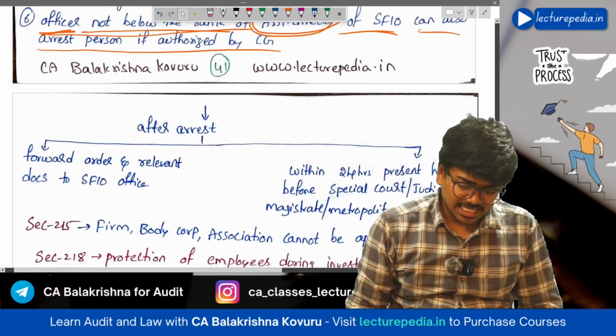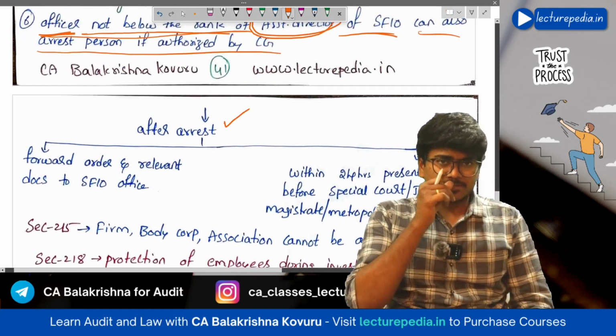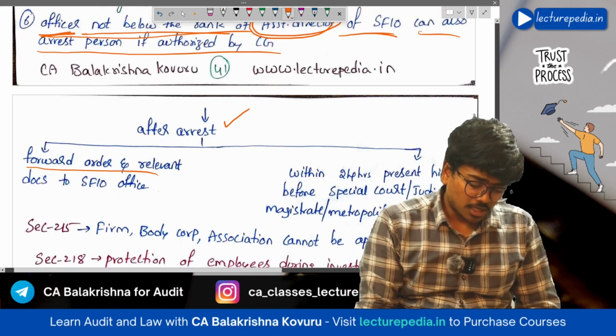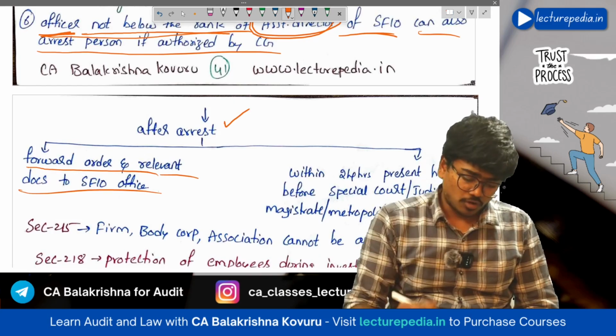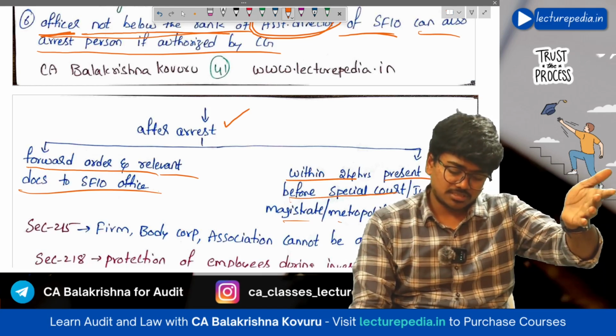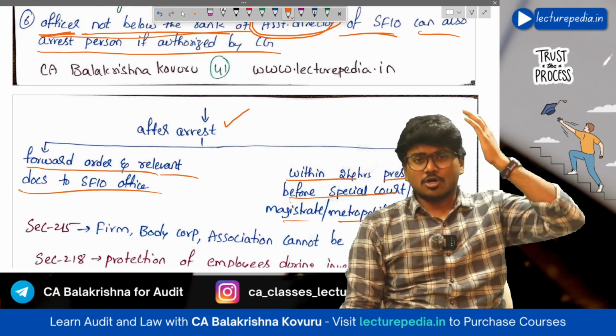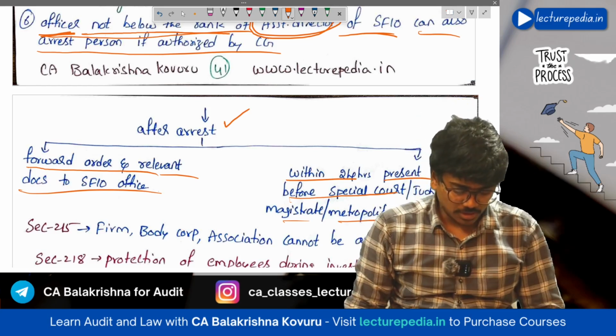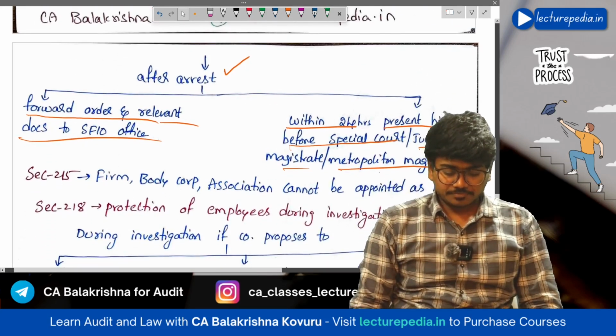Now after the person has been arrested, you will forward the order and relevant documents to the SFIO office. Within 24 hours, present him before the special court, judicial magistrate or metropolitan magistrate. This is a procedural activity.